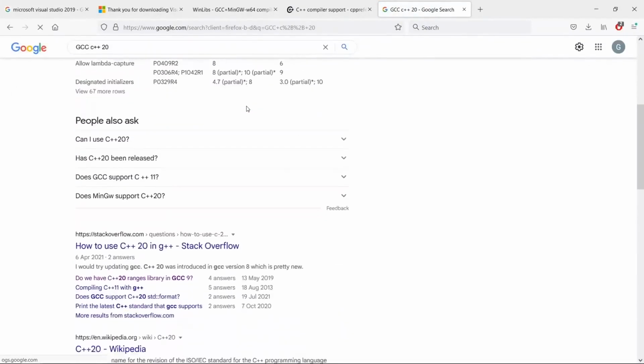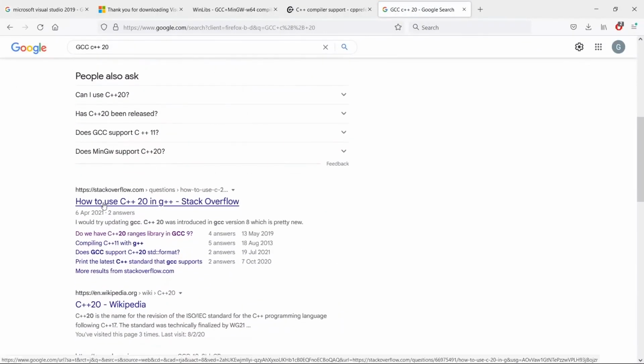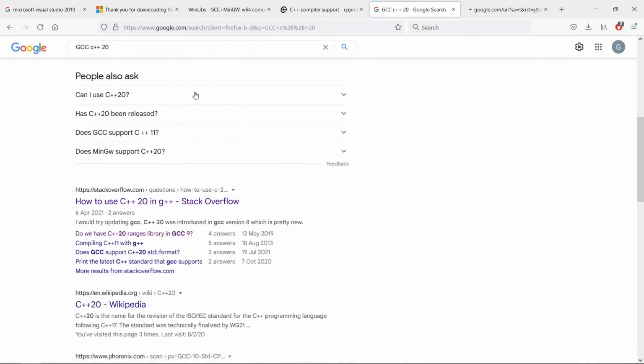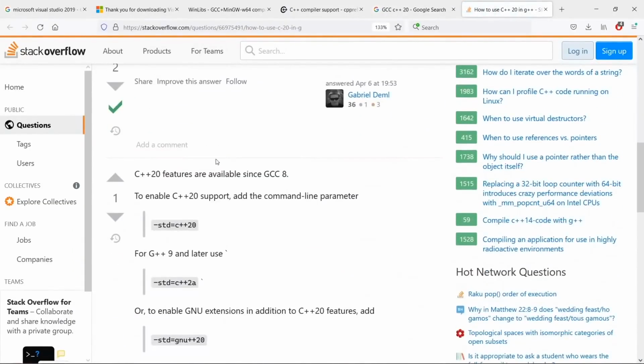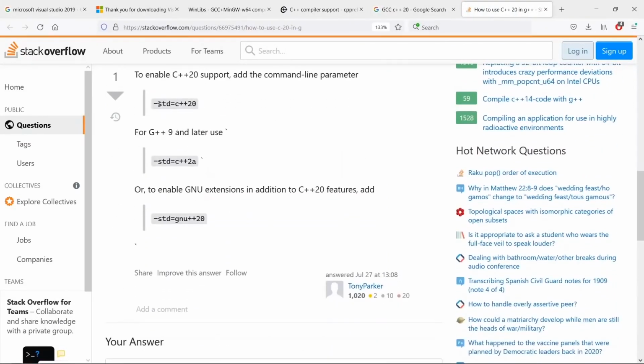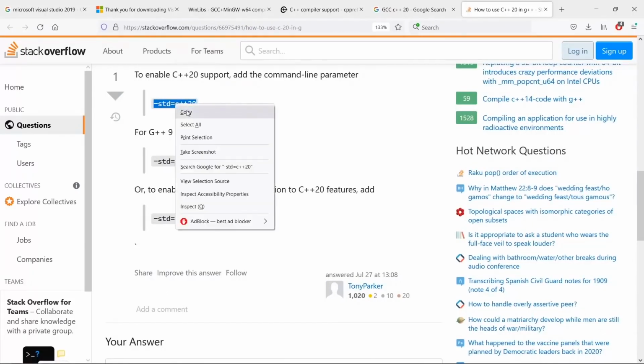So let's see if we can find a link to help out. We have a Stack Overflow link here, so we can crack this open. And we're going to find a bunch of things, for example, we can say std=c++20 here as an option to our compiler. And this is going to bring C++20 support in our GCC compiler.